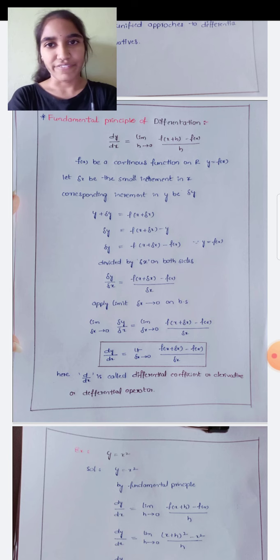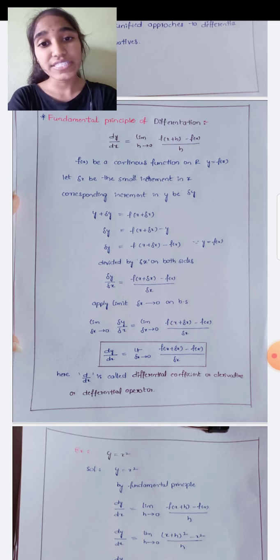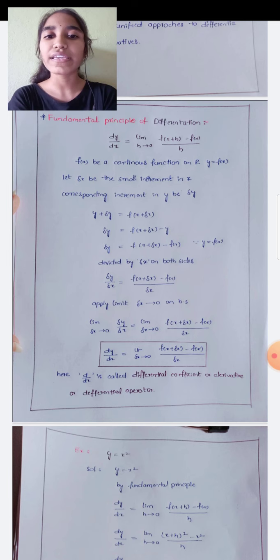Corresponding increment: when we are taking y is equal to f of x as a function, if there is a change in x, definitely y also changes automatically. So corresponding change means increment or decrement. Here we are taking increment. So the corresponding increment in y be delta y.